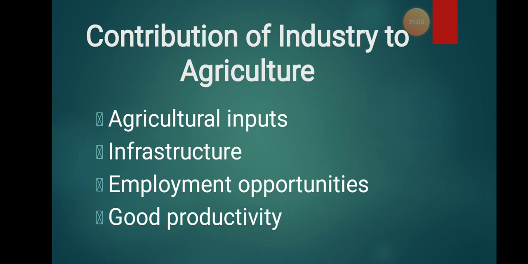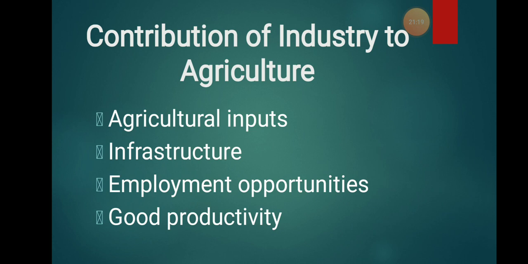First is the agricultural inputs. What are these agricultural inputs? Maybe the pesticides, the fertilizers, the tractors, the pump sets for the irrigation problem, all the equipment. Everything is made when there is development.